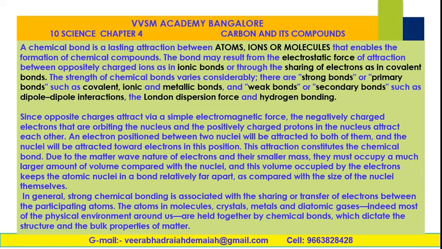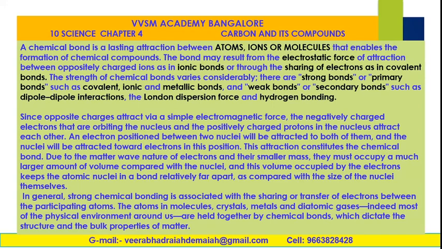Due to the matter wave nature of electrons and their smaller mass, they must occupy a larger amount of volume compared with the nuclei, and this volume occupied by the electrons keeps the atomic nuclei in a bond relatively far apart as compared with the size of the nuclei.